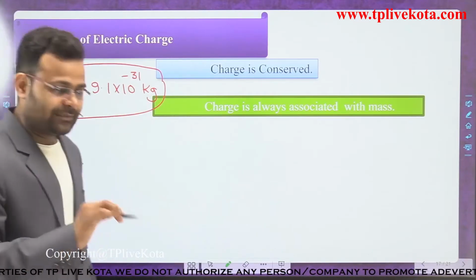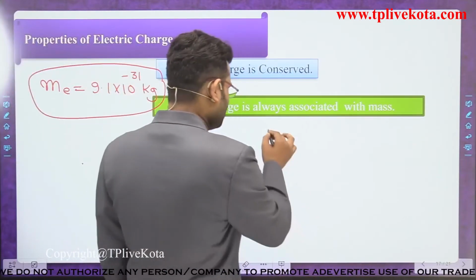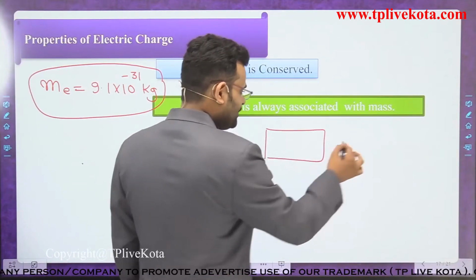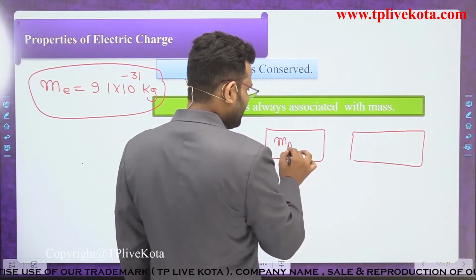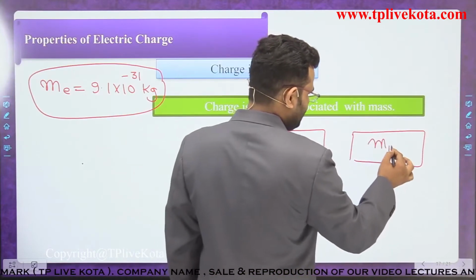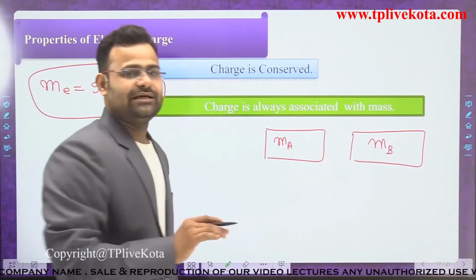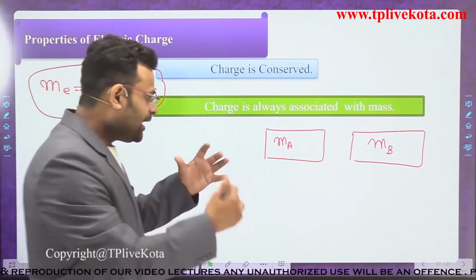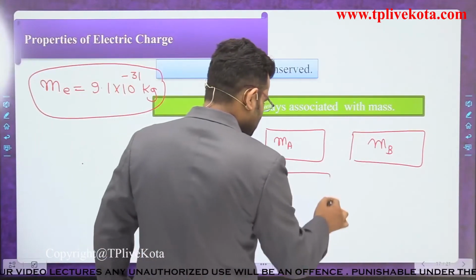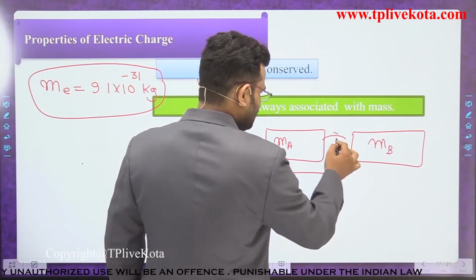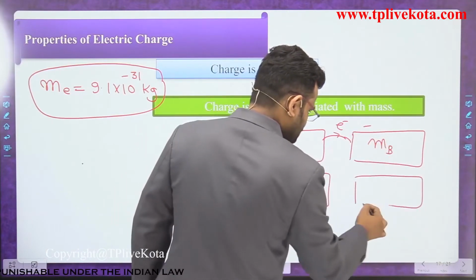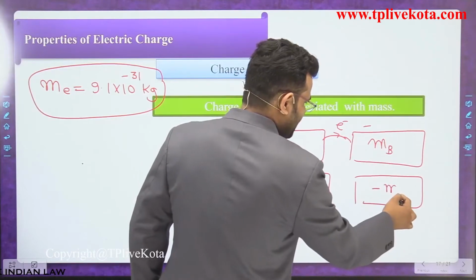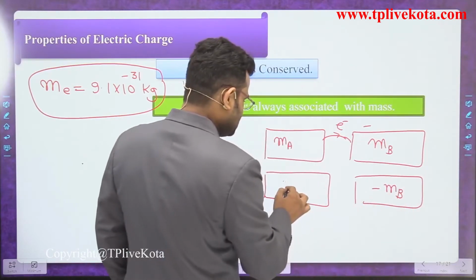If some electrons are exchanged, let's suppose that is the first body and that is the second body. It has a mass of Ma, and the other has a mass of Mb. At that time, both are neutral bodies. After some time, what happened, dear students? Some electrons are moved from that body to this one. So it becomes negative, and the other becomes positive.